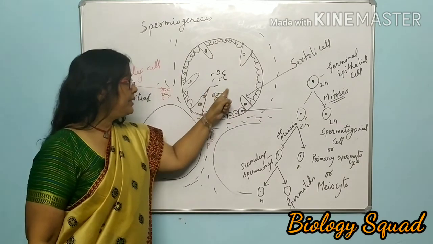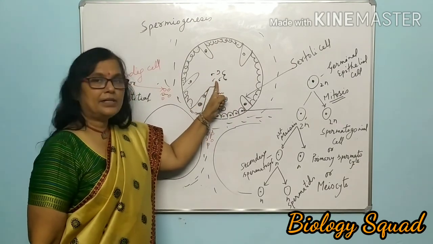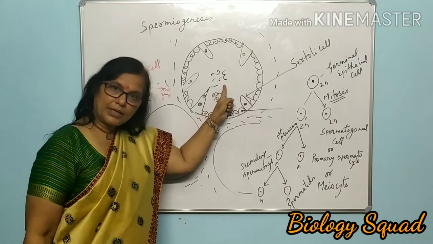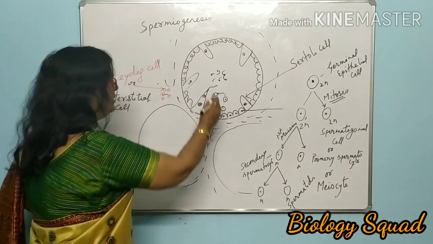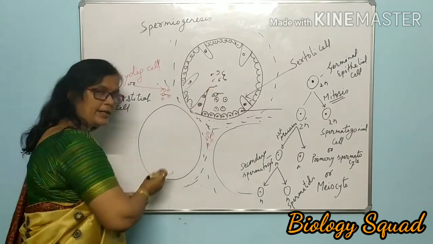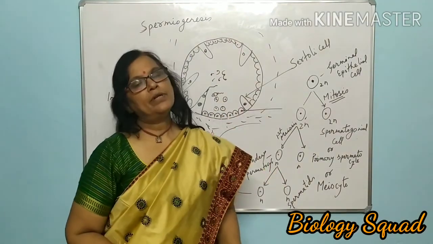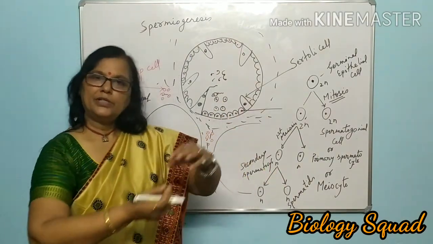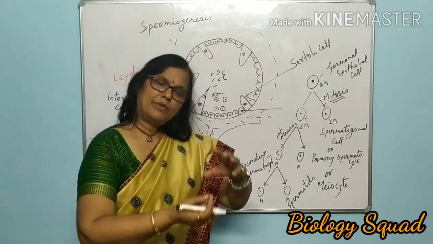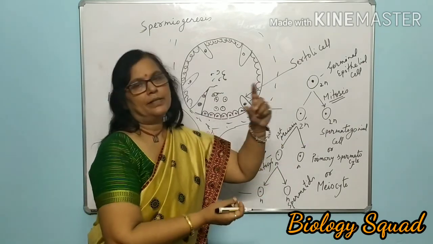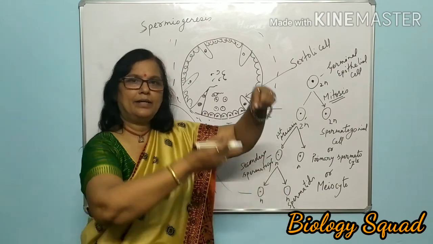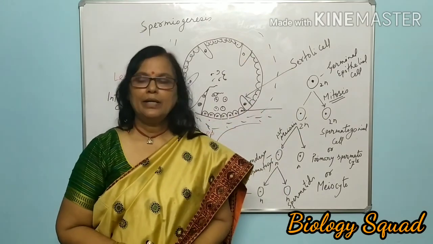This is the cavity, lacuna. Spermiation occurs, release of sperm occurs by the Sertoli cell, and these sperms are taken by the rete testis and poured into the vasa efferentia, from vasa efferentia to the epididymis, and from epididymis to the vas deferens, and finally carried inside the abdominal cavity.